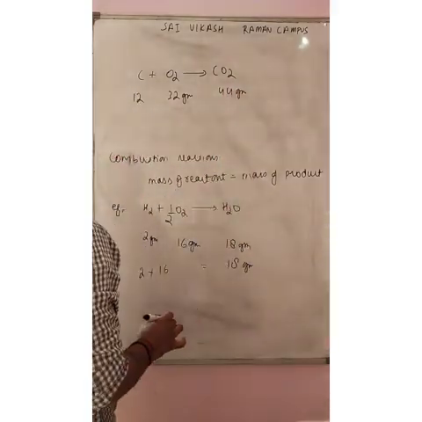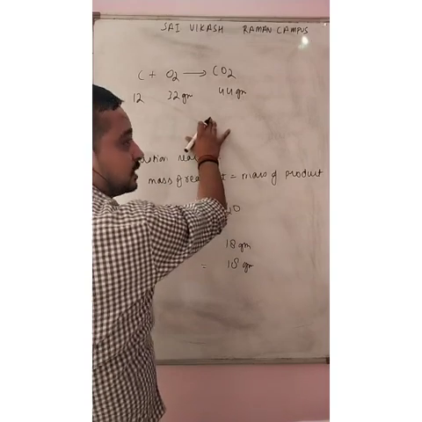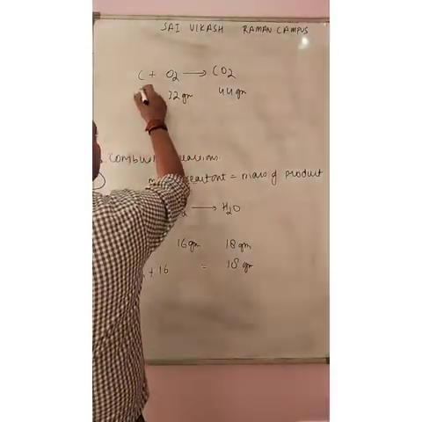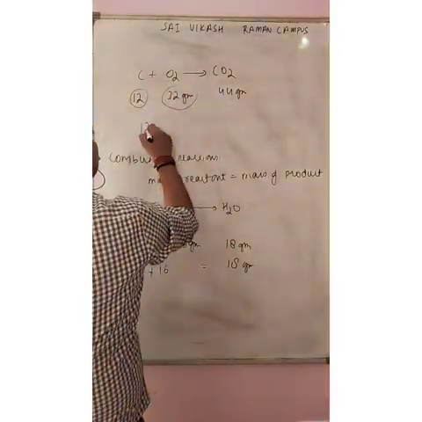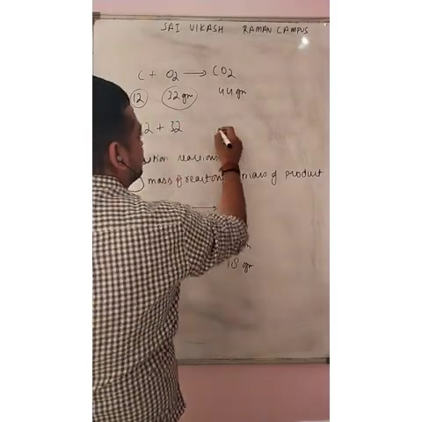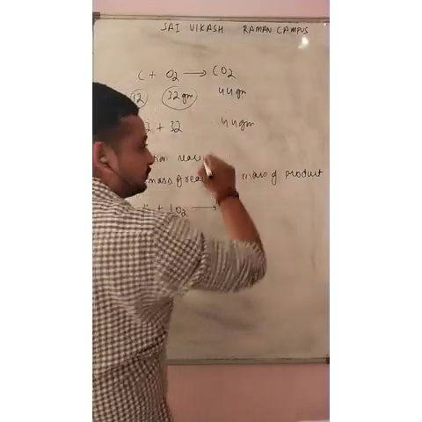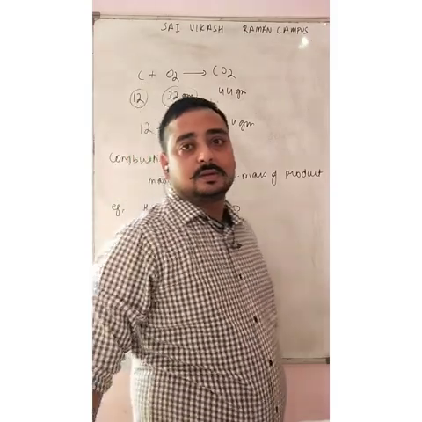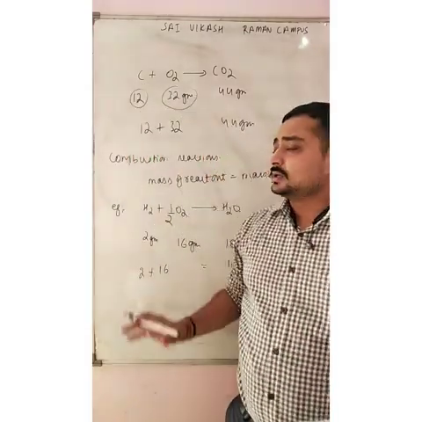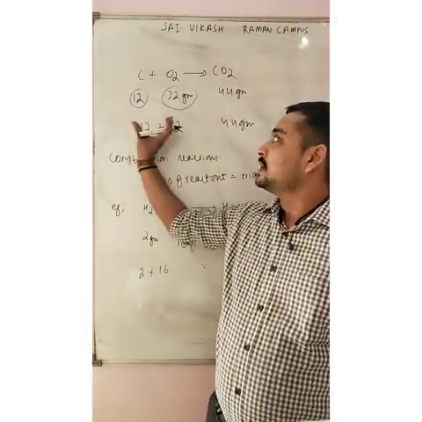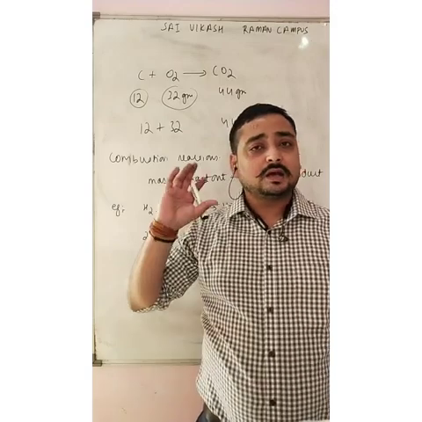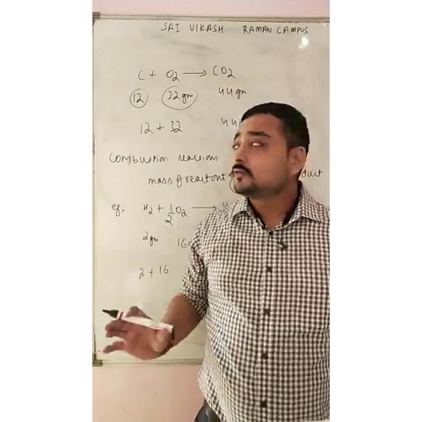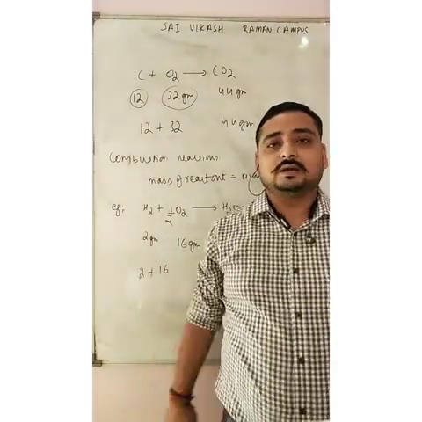We can easily check that 12 gram combines with 32 grams to give 44 grams. And there are a lot more examples. You just have to add the mass of the reactant side, and I'm sure that will be equal to the mass of the product side.